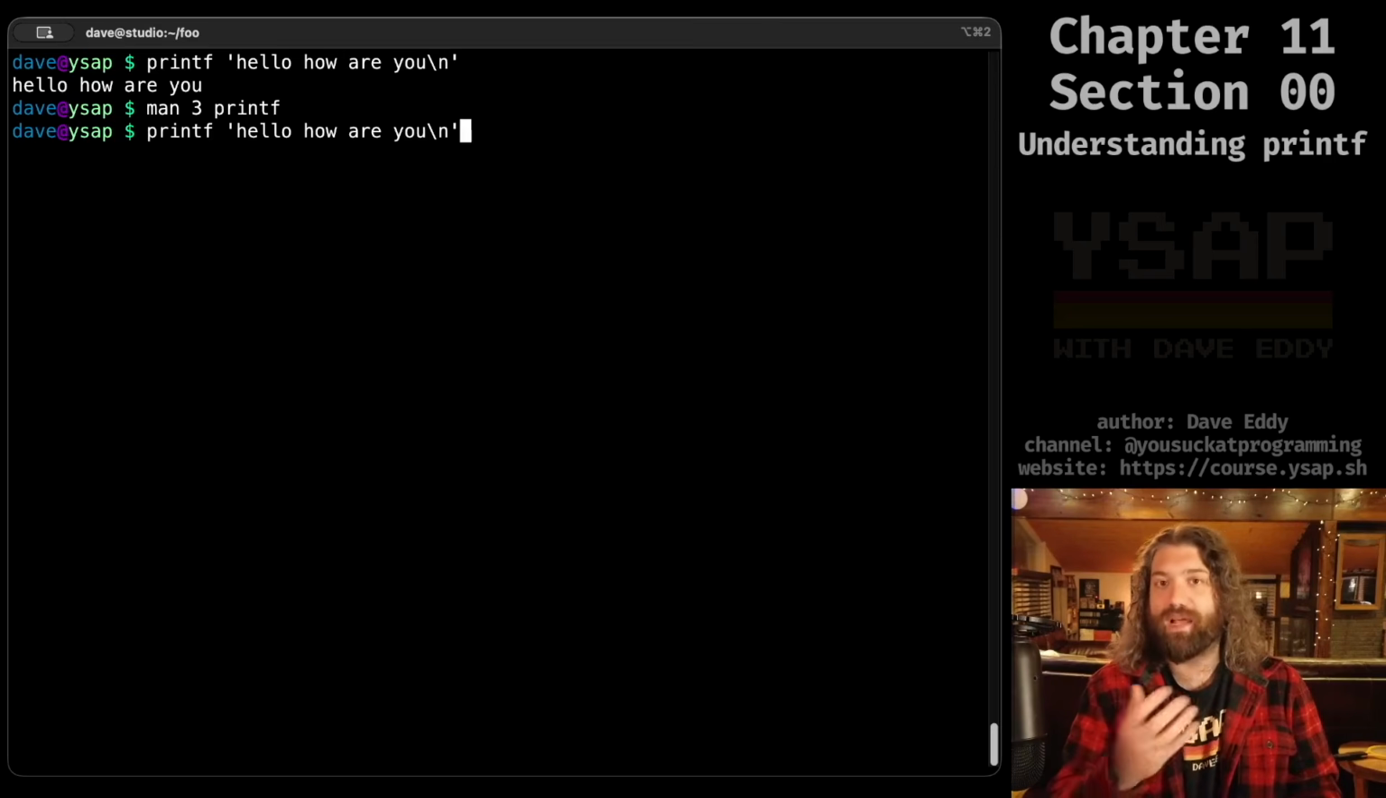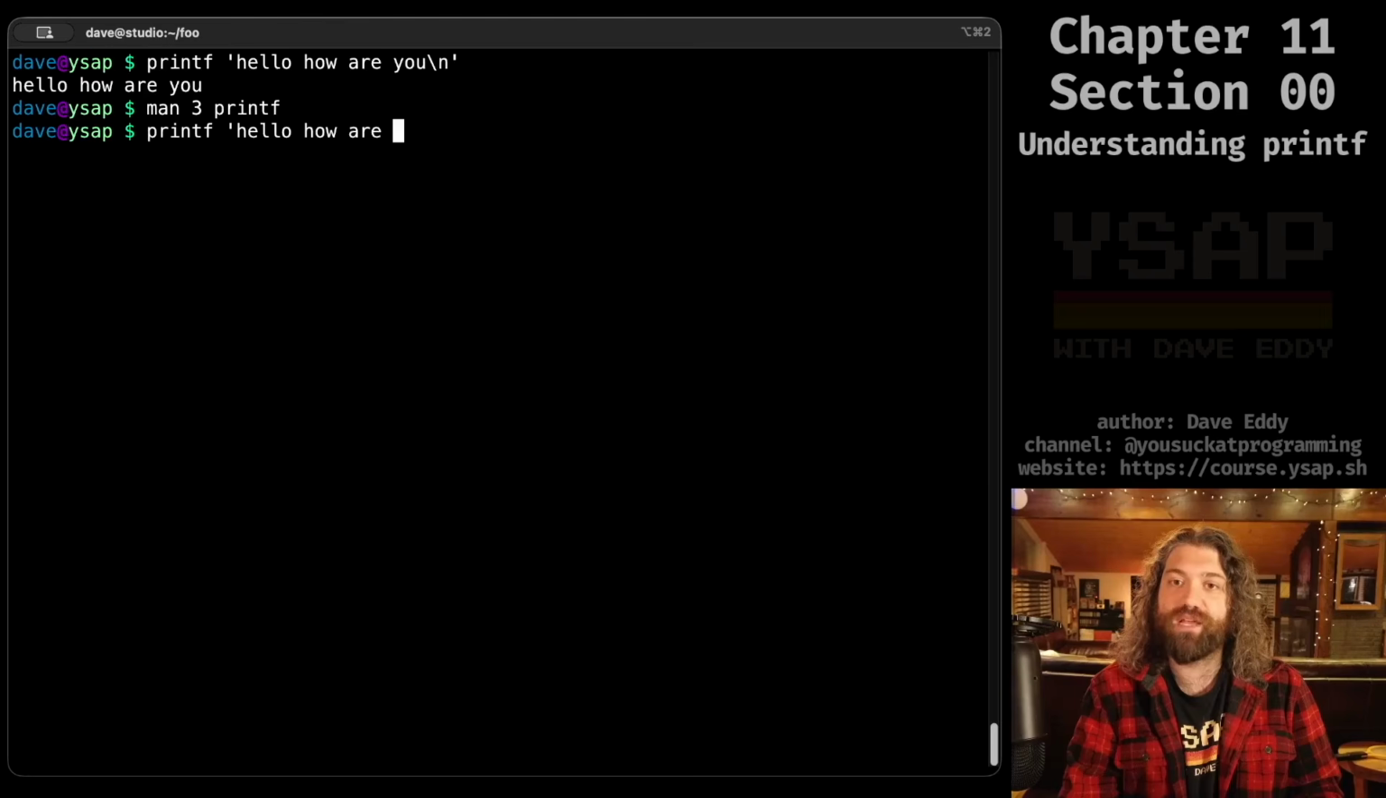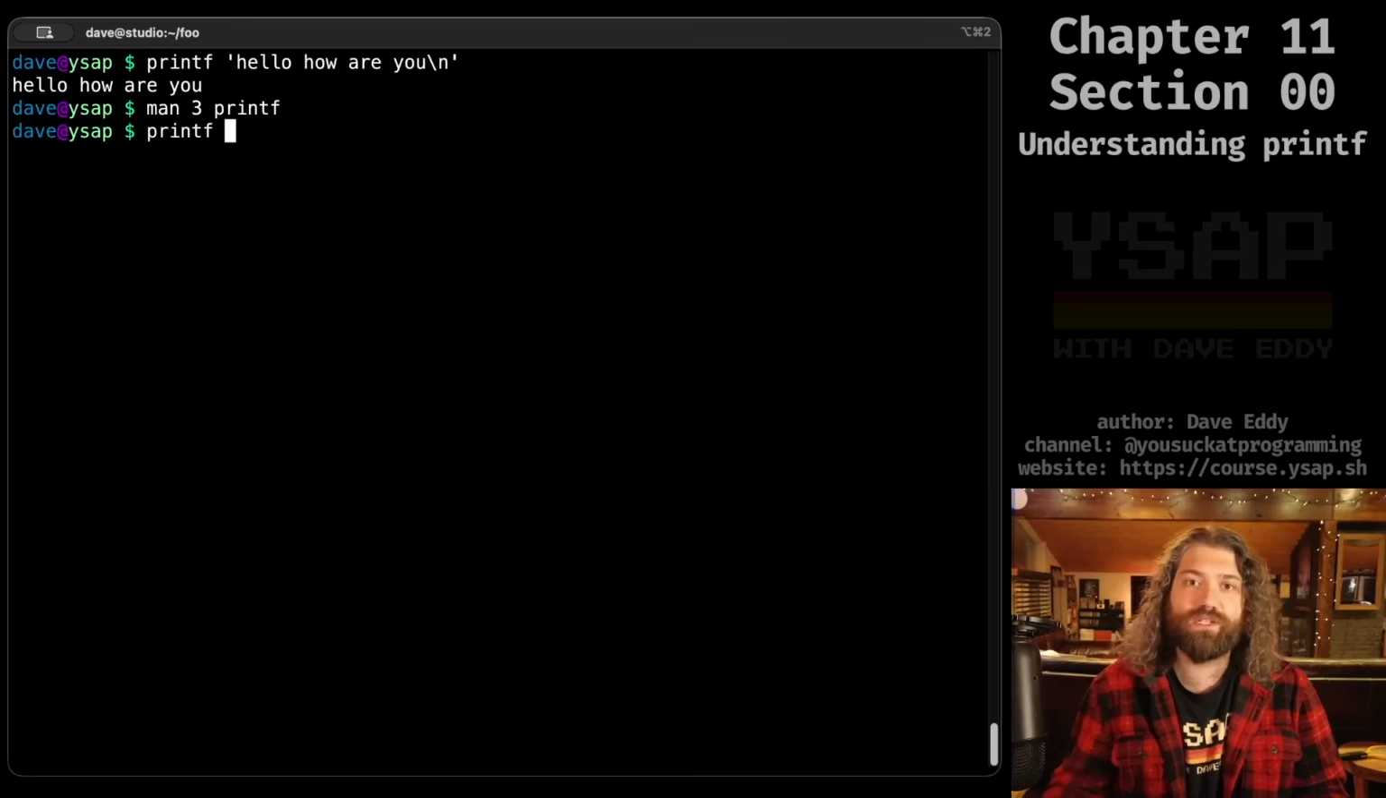So in my mind, echo is when I want to print something very basic to the screen. But when I need to format the data, when I need to massage it, when I need to change its format just ever so slightly, I'm going to reach for printf because printf in bash is really powerful. So let's show some of the stuff it can do, and let's show how it can be a little bit dangerous, okay? So here's what we'll do.